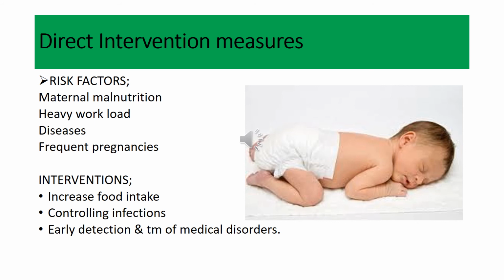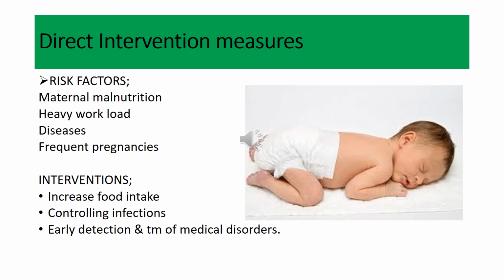Now, for intervention, we have to reduce these risk factors, and for that we have to improve the nutritional status of the pregnant female, like giving supplementary foods during their antenatal visits, or by distribution of iron and folic acid, which should be free of cost to the pregnant females, and by giving them fortified and enriched food so their nutritional status can be met, and the chances of delivering low birth weight babies are less.